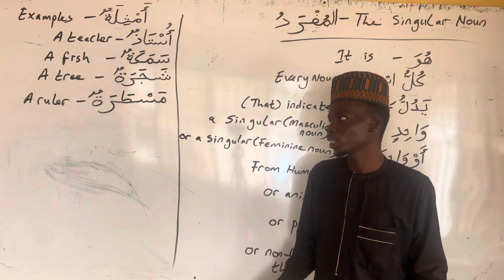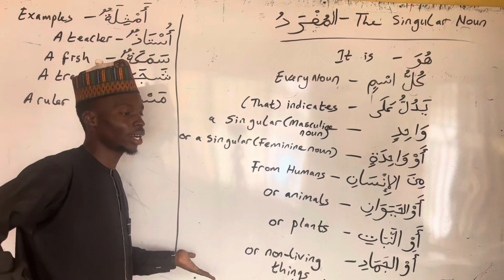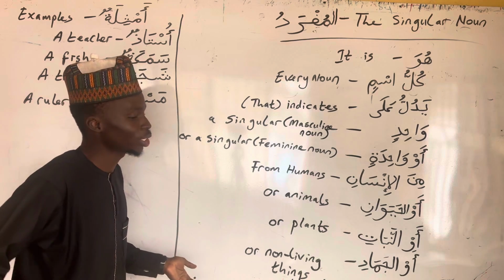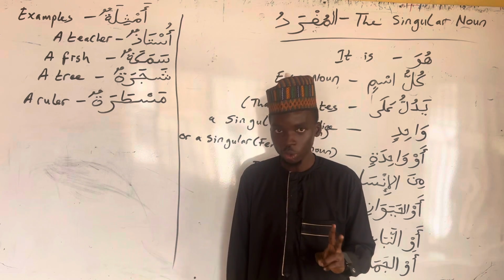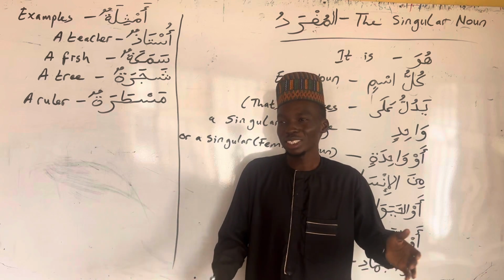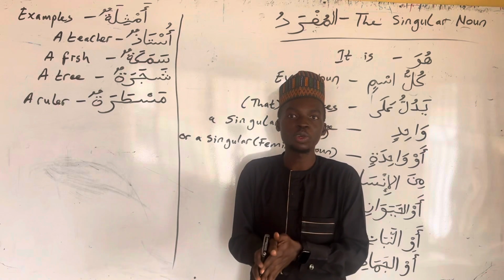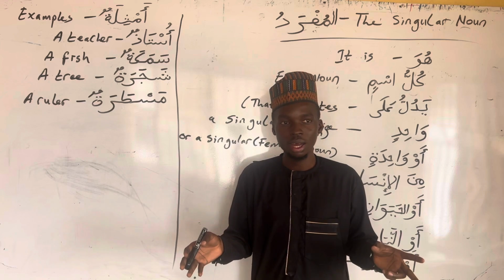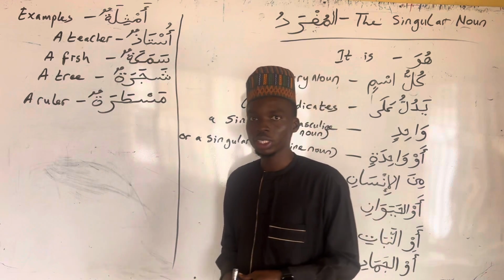Because obviously all these definitions we're familiar with, either in English or local language. So I'll try to give us 4 tips of how we can recognize a singular noun in Arabic, inshallah. So this is just to help us. This is not kind of like absolutes. These 4 tips are just to help us. It is not absolutes, because you see some words going out of these 4 tips. When I explain further, then you understand what I'm trying to say.